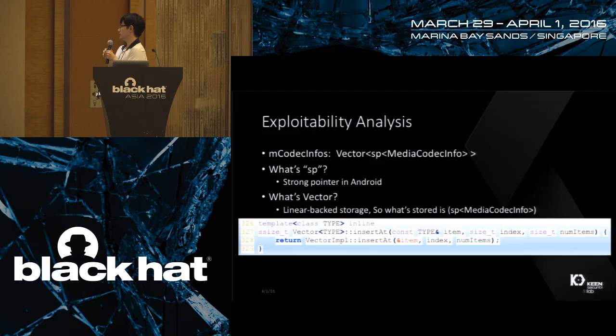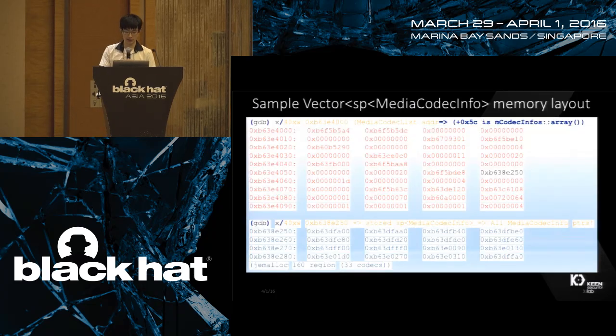First, we need some domain knowledge of this vector in Android. mCodecInfo is actually a vector of strong pointers of MediaCodecInfo. The vector is a linear vector storage, and it has a size and a capacity in the header, and it has a pointer to a linear vector storage. What is stored in the linear storage is a pointer of the MediaCodecInfo. And GDB will clearly reveal that.